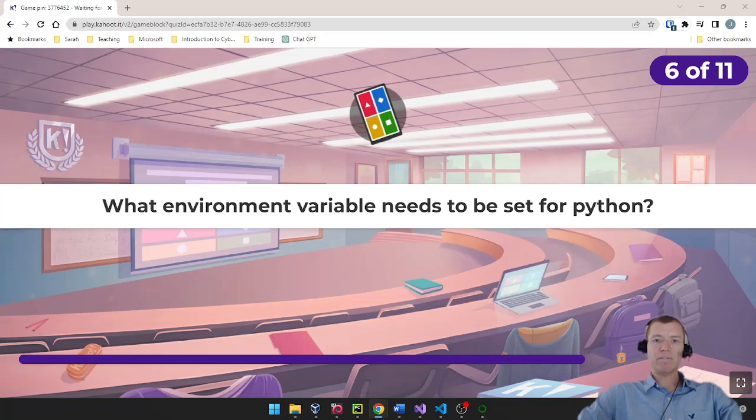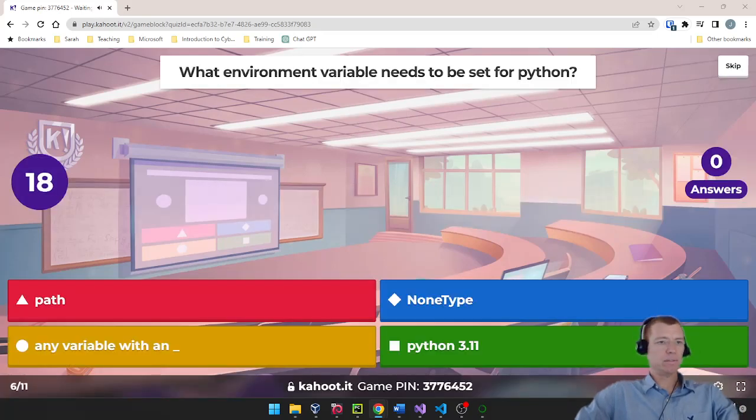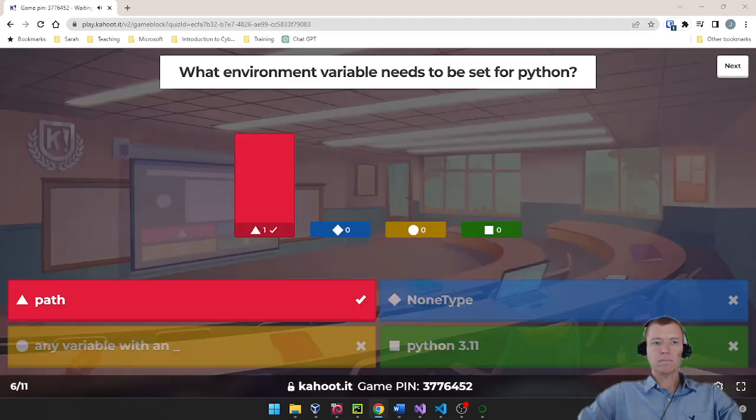Okay, what environment variable needs to be set for Python? Is that the path variable for Windows? Is that the none type variable? Is that any variable that starts with an underscore? Or is it Python 3.11? Which variable needs to be set? That is correct. It's the path environment variable that we set on Windows, and that's how we determine which instance or which interpreter we're going to run based on the precedence we set in our path variable.